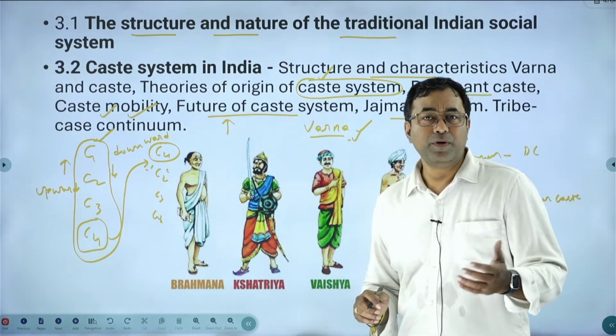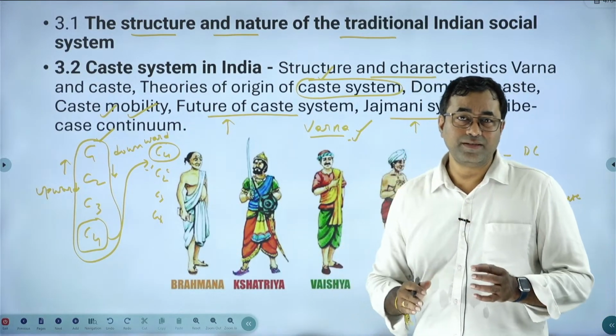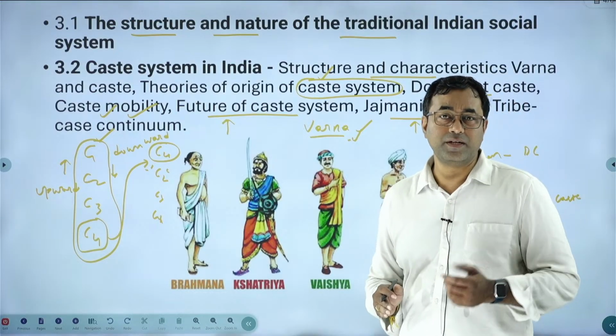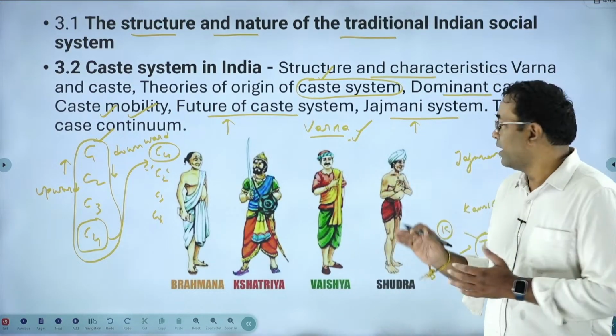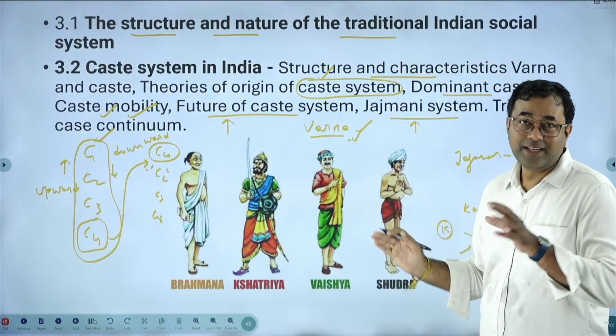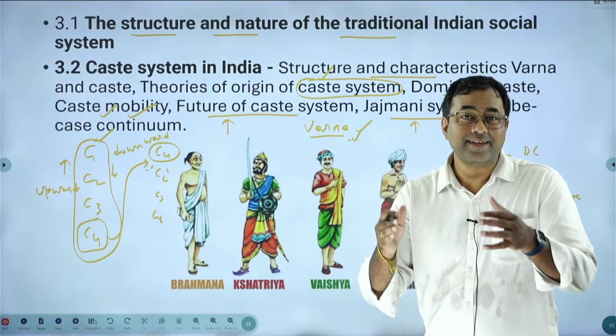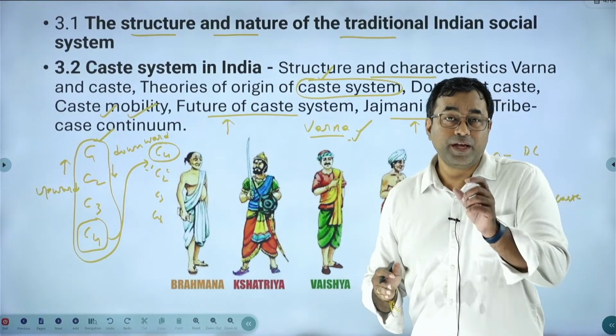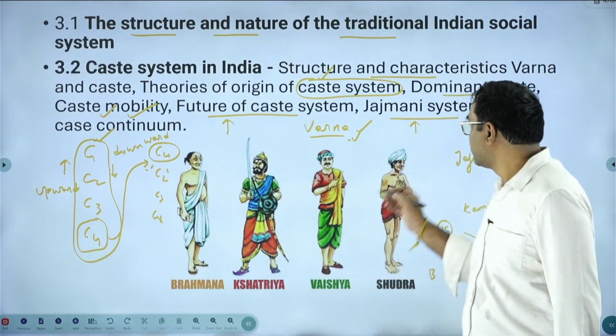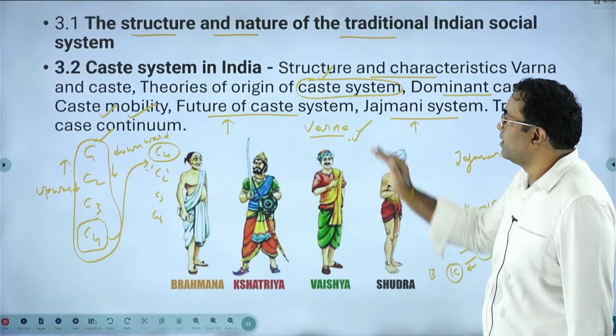Many people have worked on the Jajmani system. William H. Wiser is one of them, and Harold Gould and others explained the Jajmani system in different villages, showing how the caste system operates based on economic conditions. This is one of the concepts mentioned in 3.1.